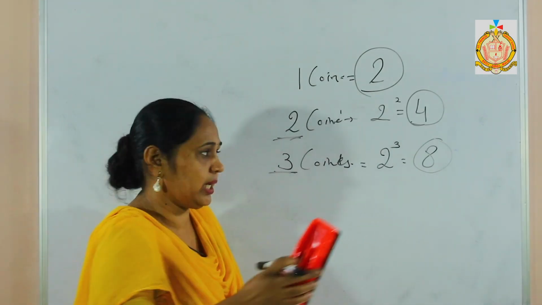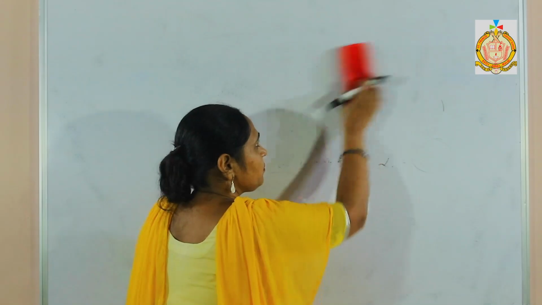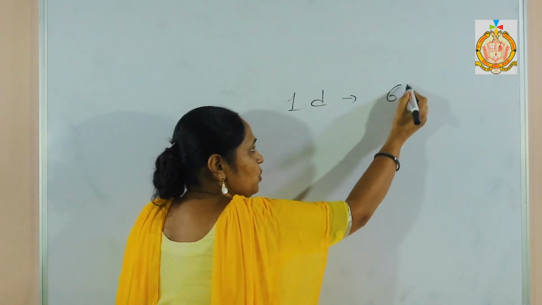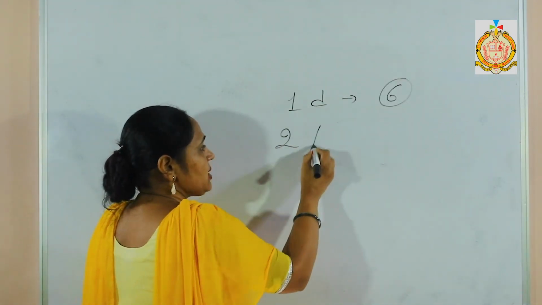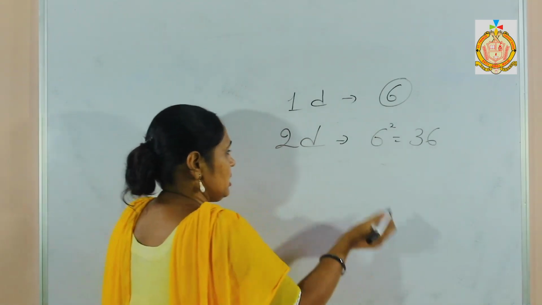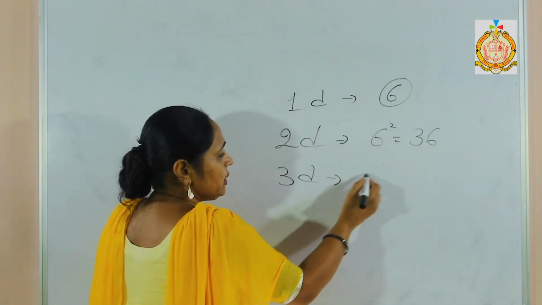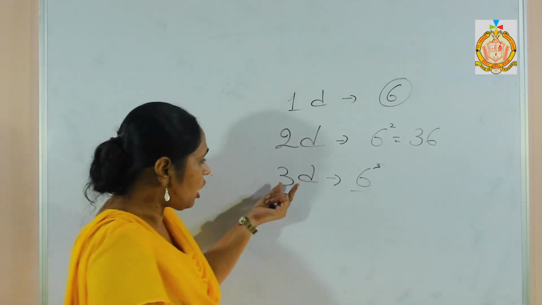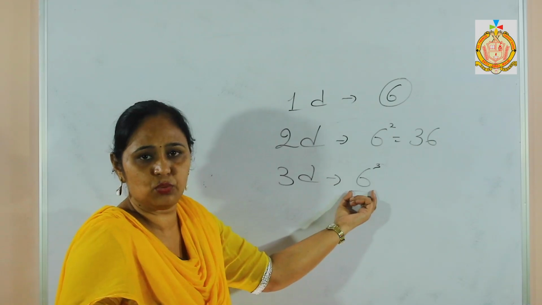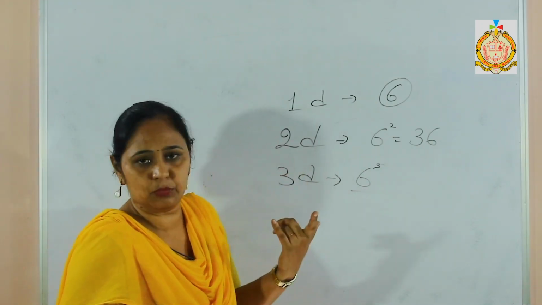In the same case of dice, if 1 die is there, then 6 outcomes are there. If 2 dice are there, then 6 raised to power 2, it becomes 36. If 3 dice are there, then 6 raised to power 3. That means however many values are given, I have to take the power of one's outcome. That becomes the total outcome.